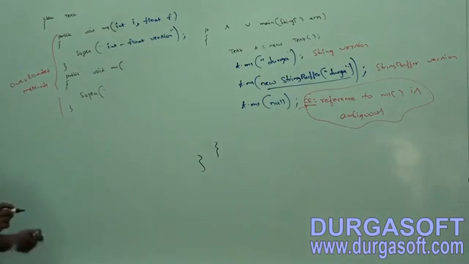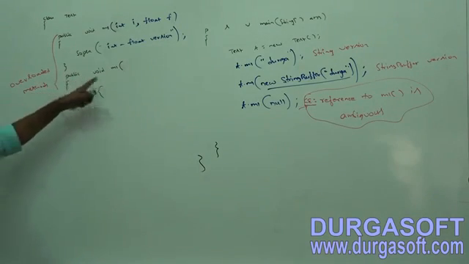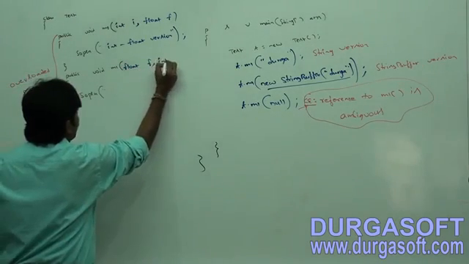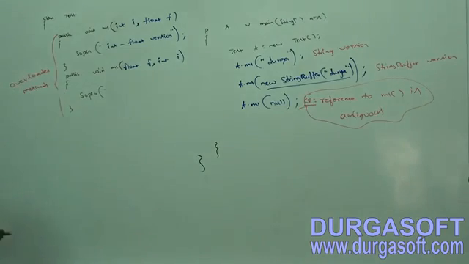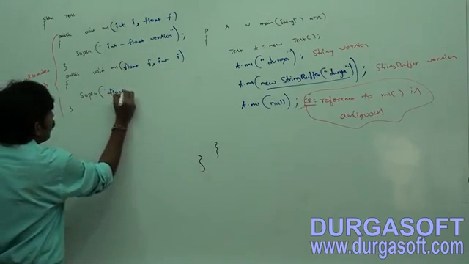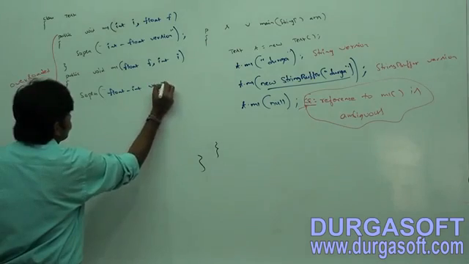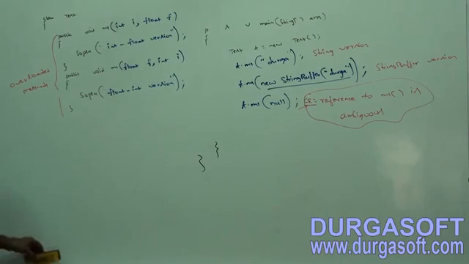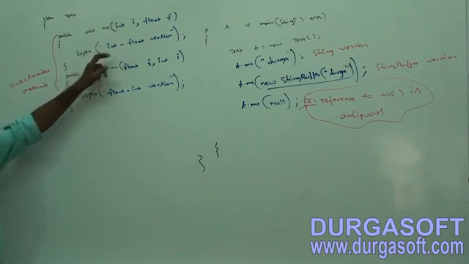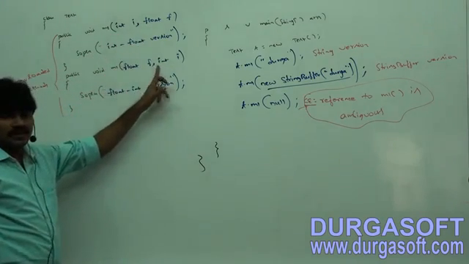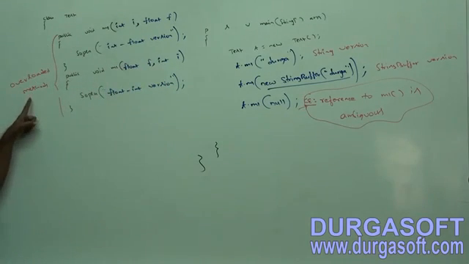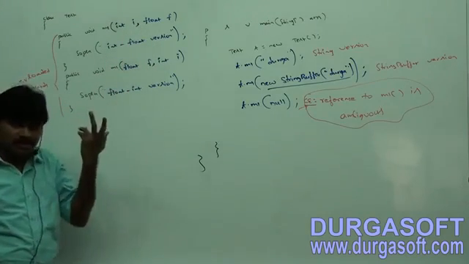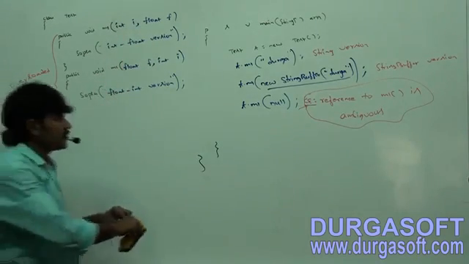Next, public void m1(float f, int i), the float int version. So in total, how many methods are there? Two methods, int float and float int. Can I say both are overloaded methods or not? Yes, because the order of arguments is different, that's why.